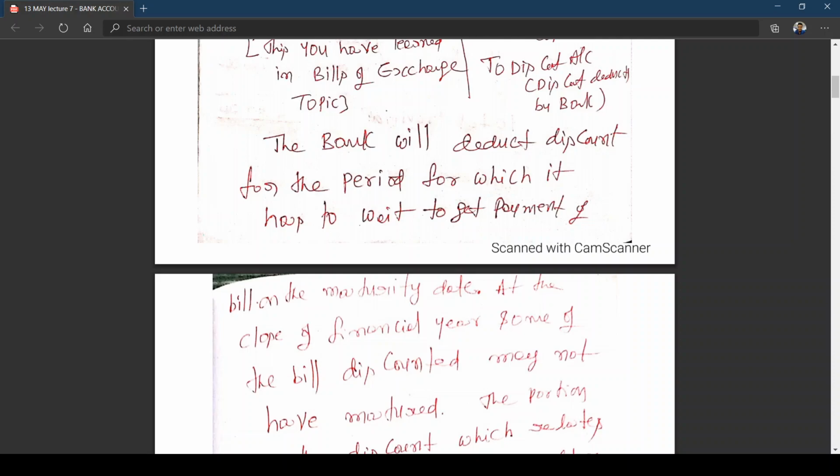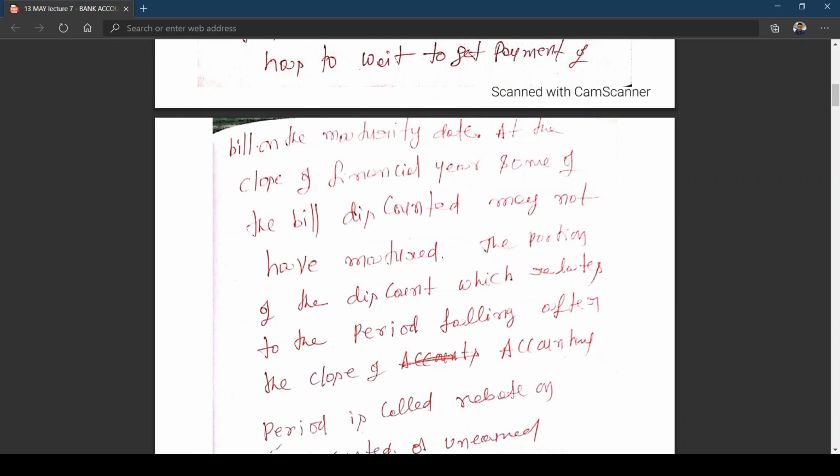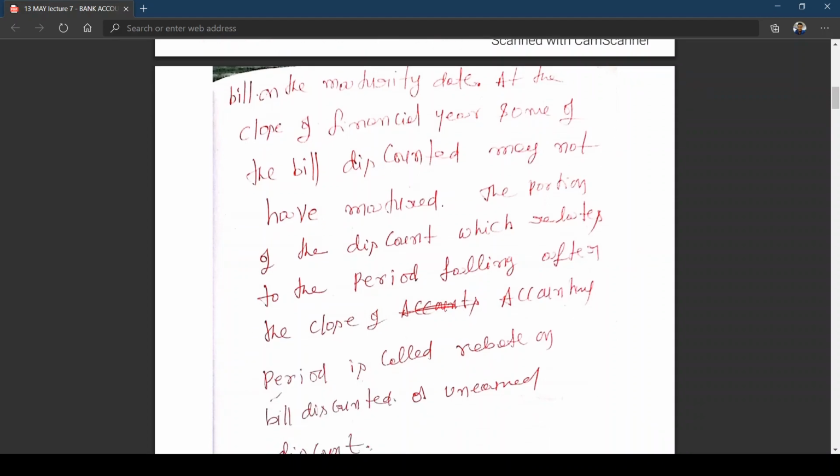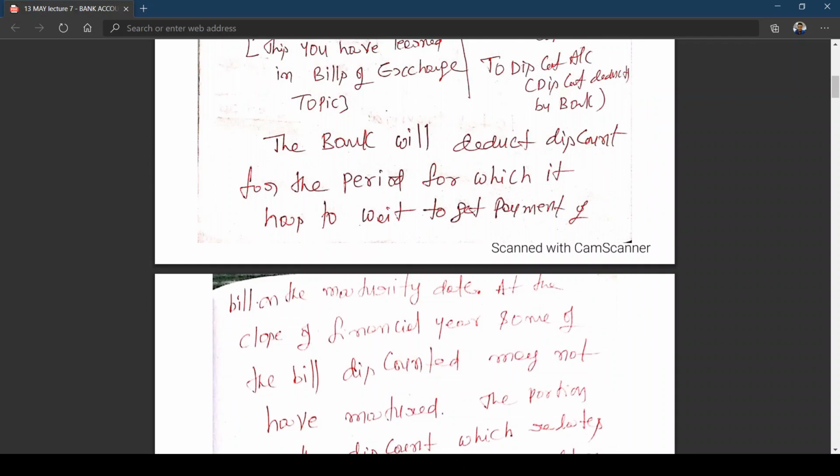But whereas your company closes books on 31st March. At the close of the financial year, some of the bills discounted may not have matured because the due date falls in next year. The portion of the discount which relates to the period falling after the close of the account period is called rebate on bills discounted or unearned discount. I repeat once again, the bank will deduct discount for the period for which it has to wait to get payment of the bill on maturity date at the close of the financial year.